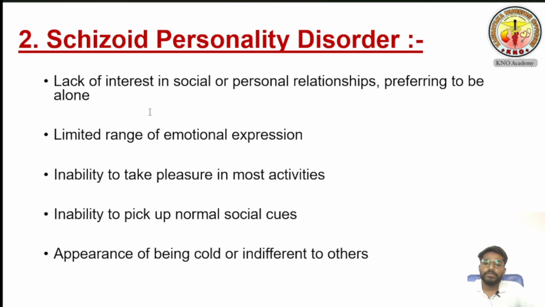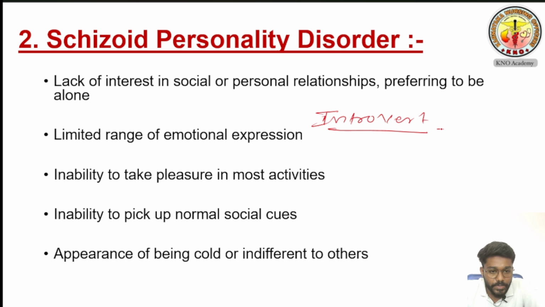That one is schizoid personality disorder. So what is schizoid personality disorder? As I already mentioned, I told you to remember one word, that is introvert. What is introvert? That person always wants to be alone. The person with schizoid personality disorder doesn't want to maintain any social relationship, any personal relationship. He wants to be alone.